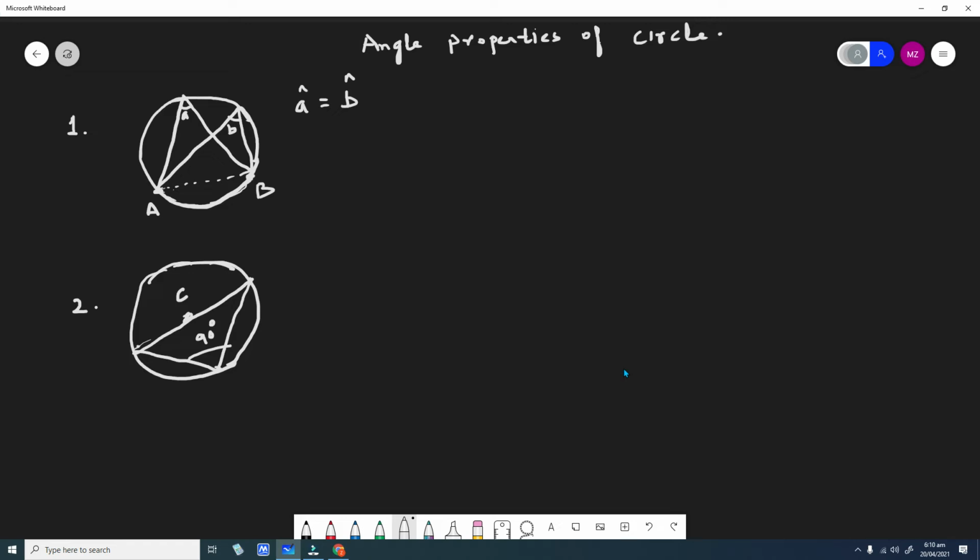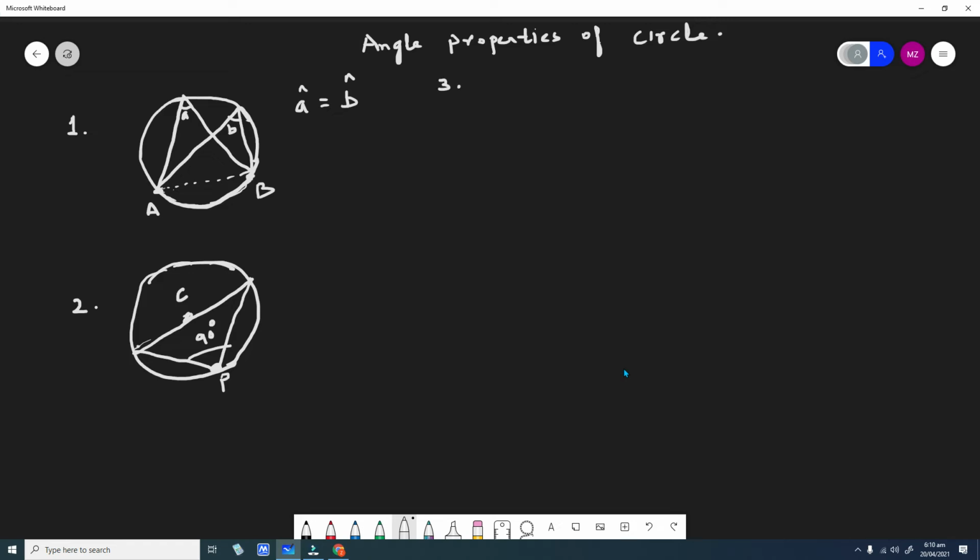This line must be a diameter, and the angle formed on this circumference, maybe at point P, will always be of 90 degree. Another property of a circle.